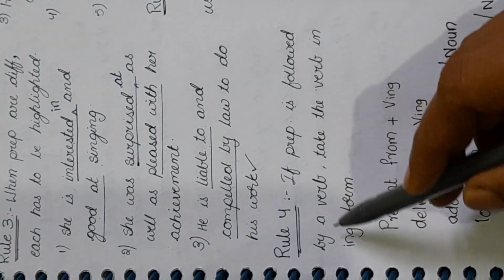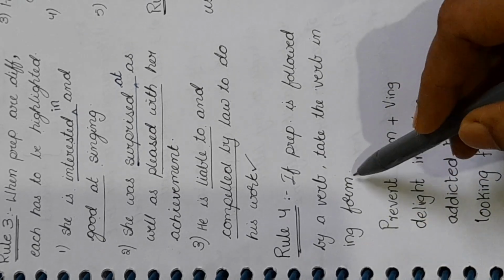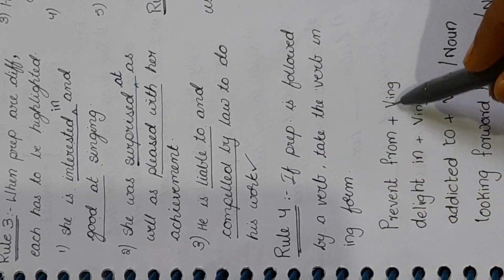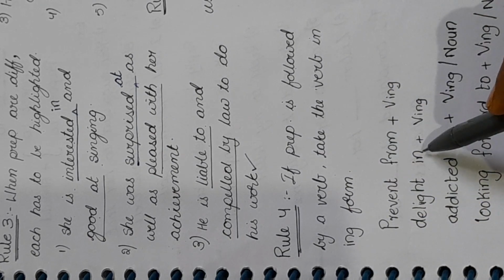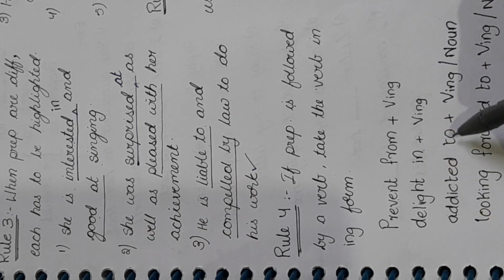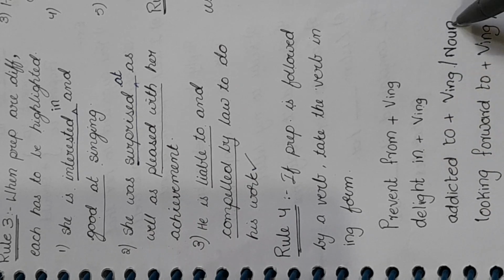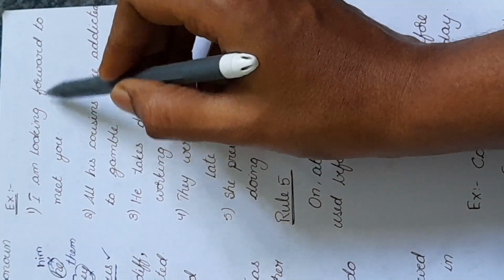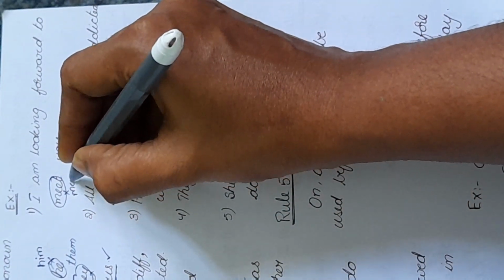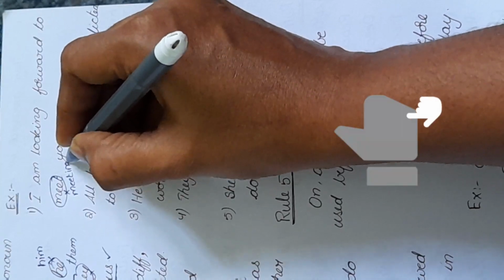Rule number 4: if a preposition is followed by a verb, take the verb in the ing form. For example, prevent from plus v1 ing, delight in plus v1 ing, addicted to plus v1 ing or noun, looking forward to plus v1 ing or noun. Let us see the examples. I am looking forward to meet you. Here v1 ing should be used. So looking forward to meeting you is correct.